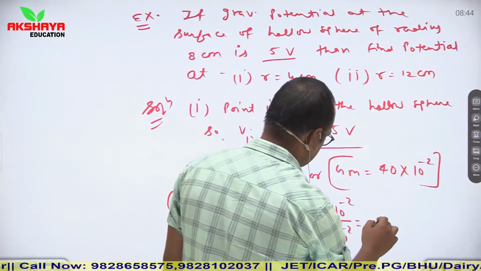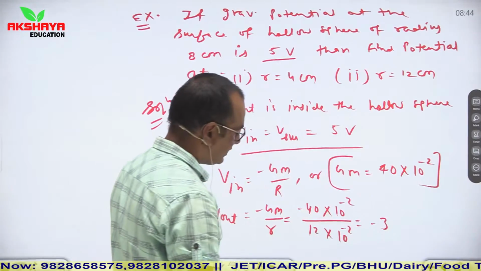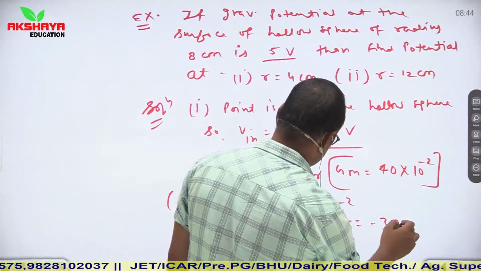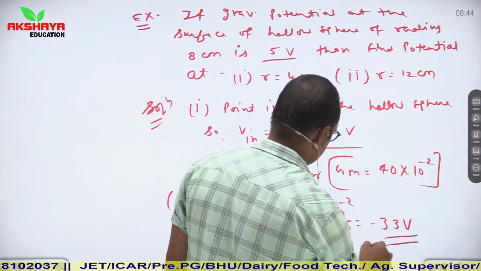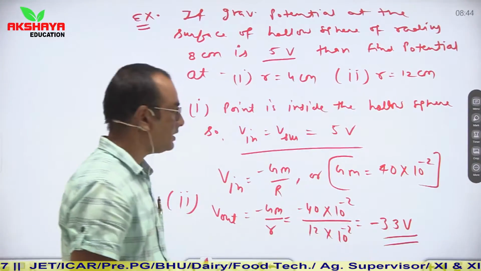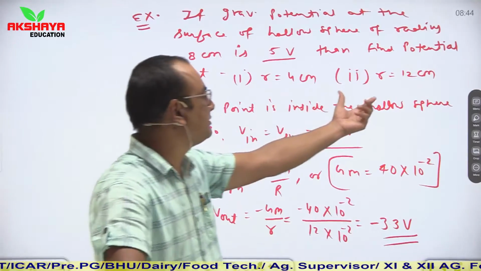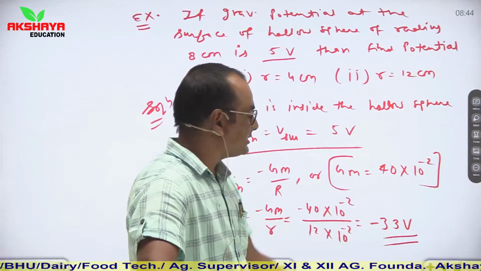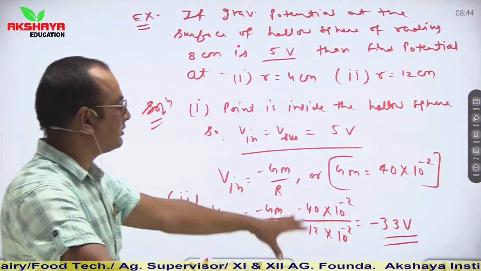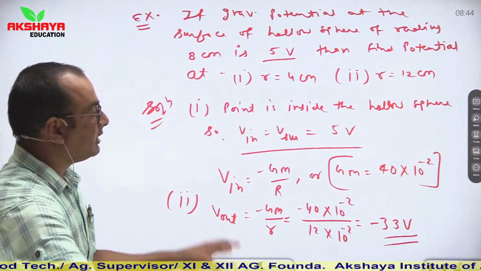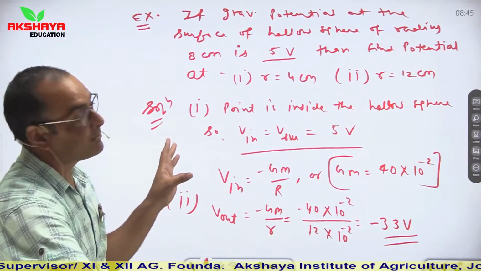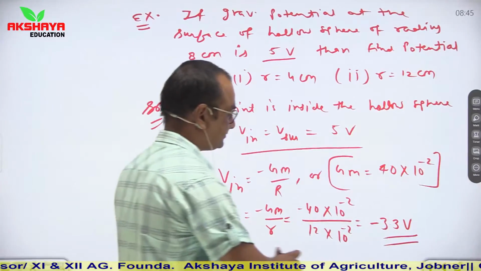So it is 3.3 volt. At the outer point, which is situated at 12 centimeter, it is minus 3.3 volt. Like this, you can calculate the value of gravitational potential at any given point.